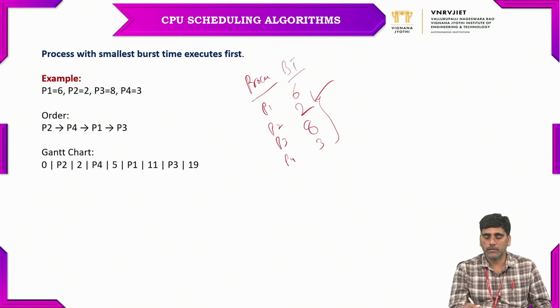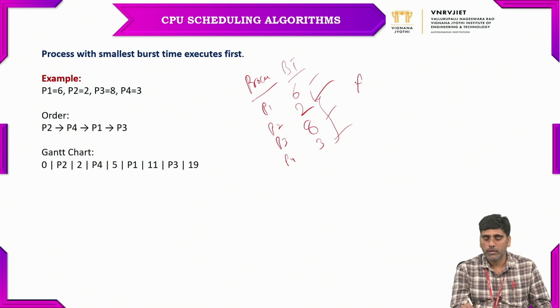And after that, P4 is the smallest one, so it follows after P2. Again after that, P1 has the smallest one. After that, P3. So how can we draw the Gantt chart? The Gantt chart will be like this.